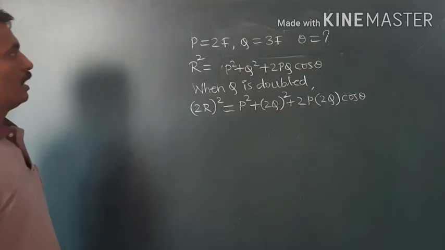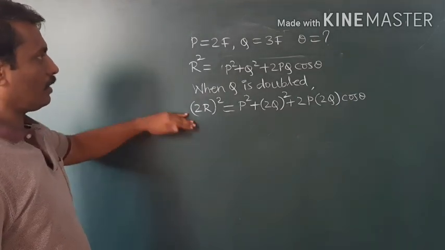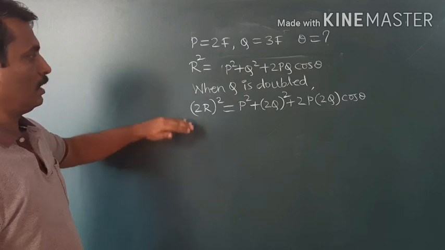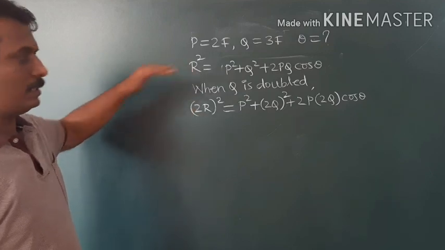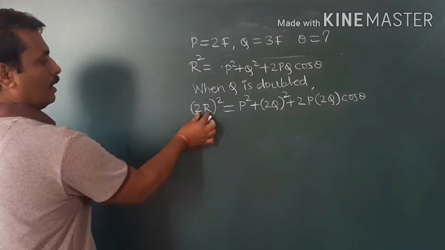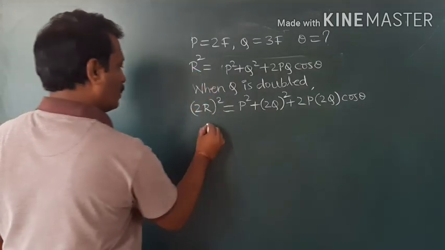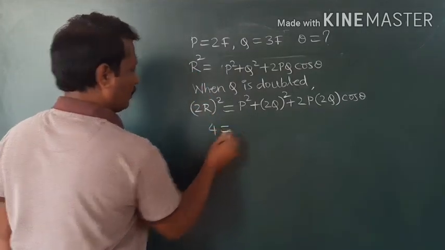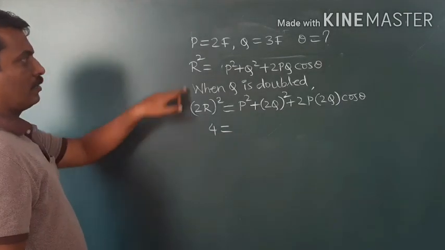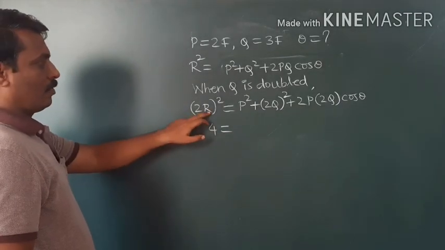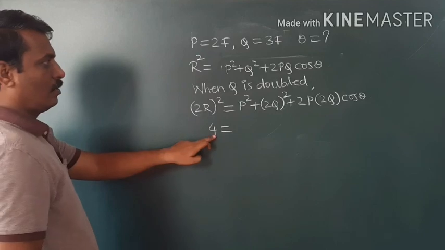Now dividing these two equations, the second equation divided by the first equation, here it becomes 4R square divided by R square, we will get 4.